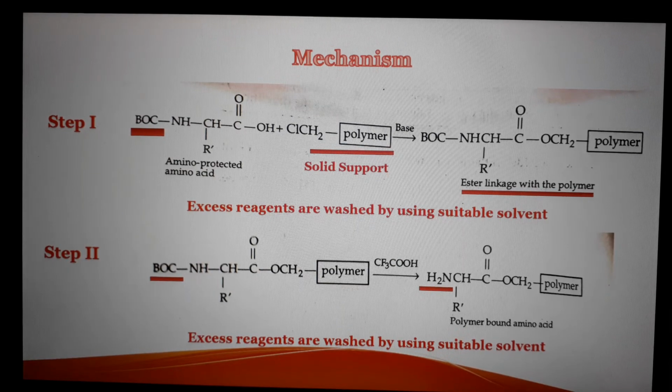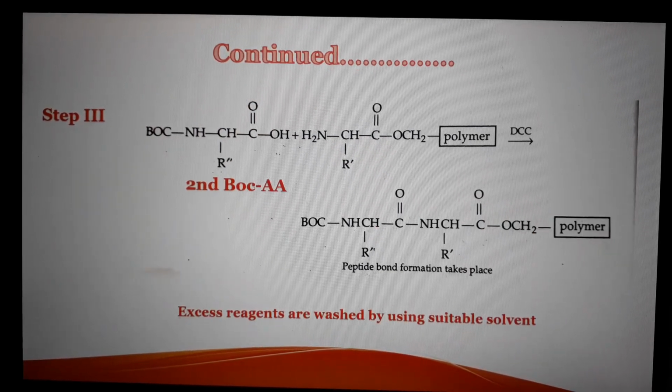Excess reagents are washed away after every step. The second step involves reacting the Boc protected polymer supported amino acid with trifluoroacetic acid for elimination of the protecting group. Then in third step, this amino acid is further reacted with the second Boc protected amino acid and there is formation of a peptide bond.